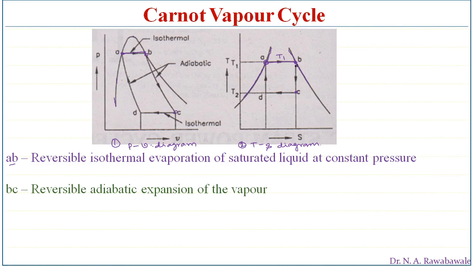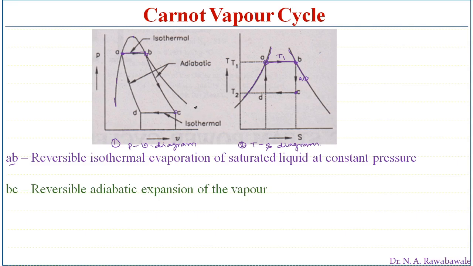At the end of expansion, steam becomes wet. At point B steam is dry saturated, and when we expand it along B to C, at point C the steam becomes wet, and work is done here. This is the work done during B to C.